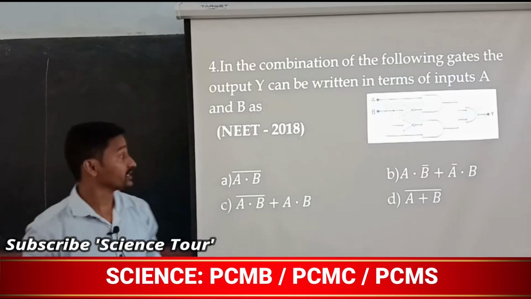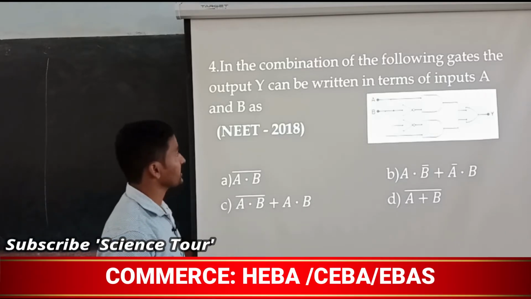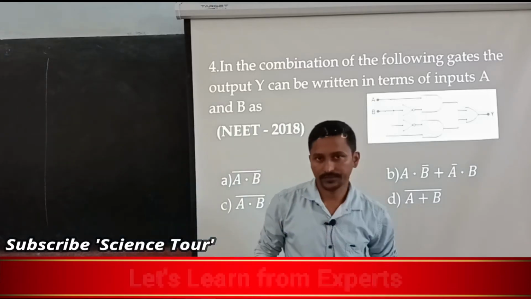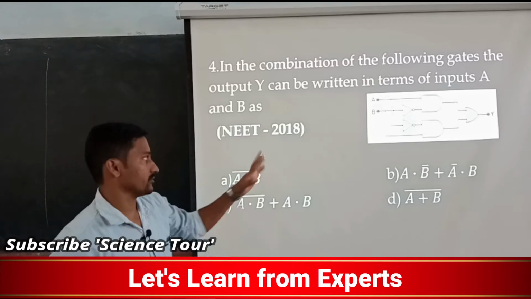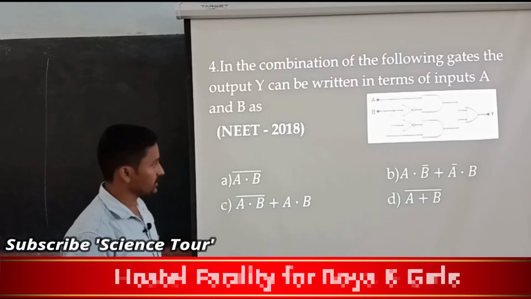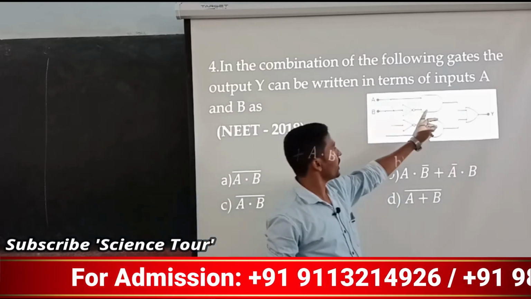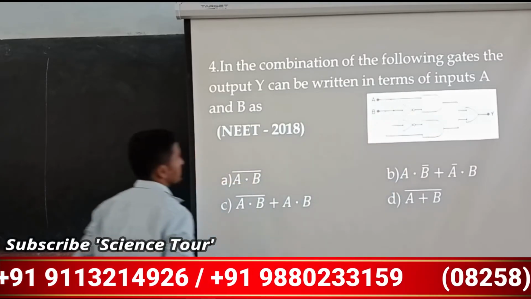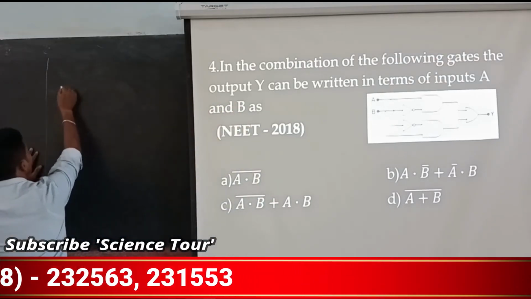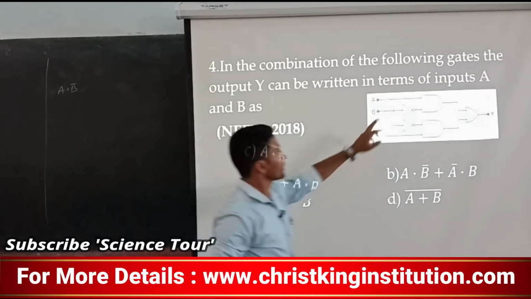Now the question says that in the combination of the following gates, the output Y can be written in terms of inputs A and B. See, this is a constant circuit, a constant circuit you may get anywhere. Now actually it is for A B bar plus A bar B, that equation. Here it is B bar you are going to get, here it is A you are going to get for first, and that is an AND gate, not an OR gate. So first you are going to get A dot B, but it is B bar you are going to get, A B bar here.